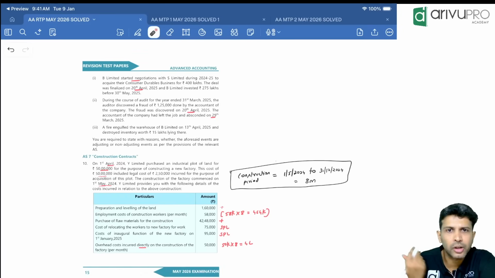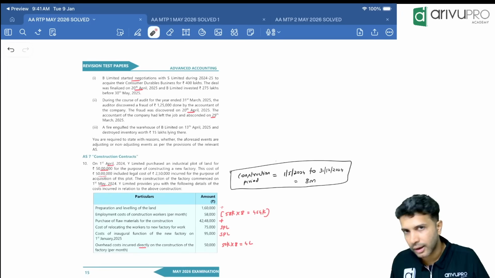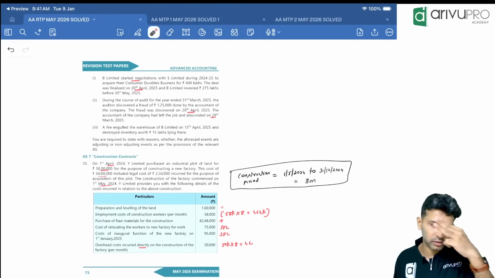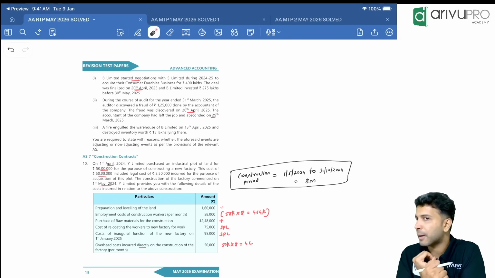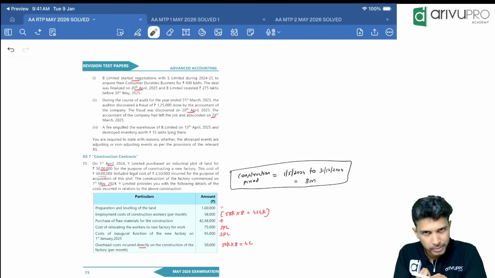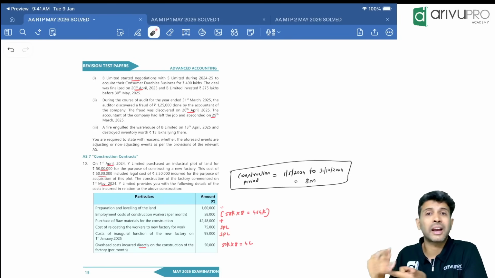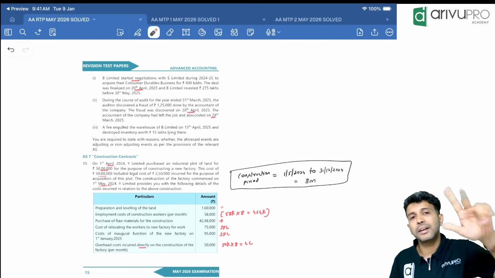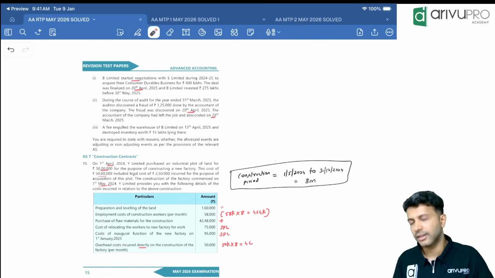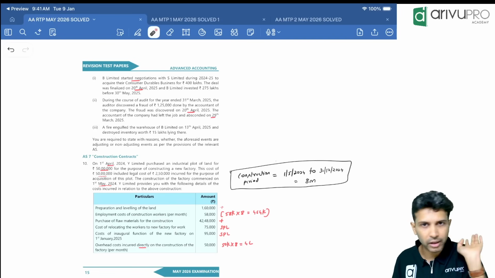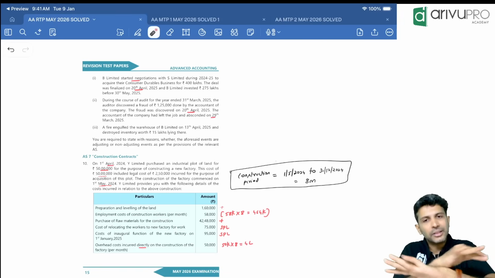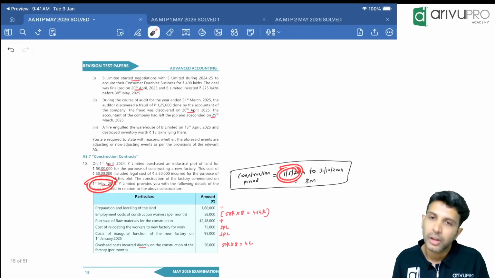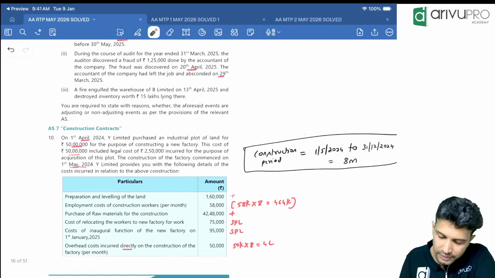They will tell you later on when the construction stopped because borrowing cost capitalization starts only when there are 3 conditions. One, borrowing cost like interest should be incurred. Then qualifying asset expenditure should have started, and activities relating to the qualifying asset also should have started. The day all these 3 are satisfied, that day only you will start the capitalization. And once the asset is ready to use, you'll stop the capitalization. Here you started on 1st May. You'll have to see when the construction ended, and they will give it somewhere.